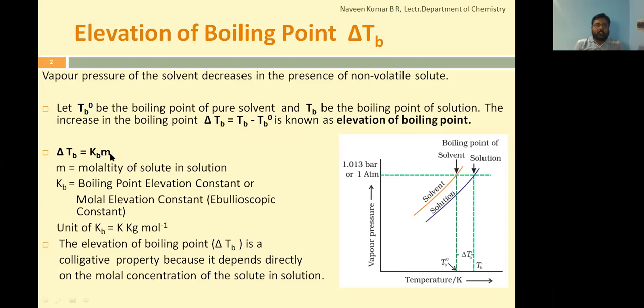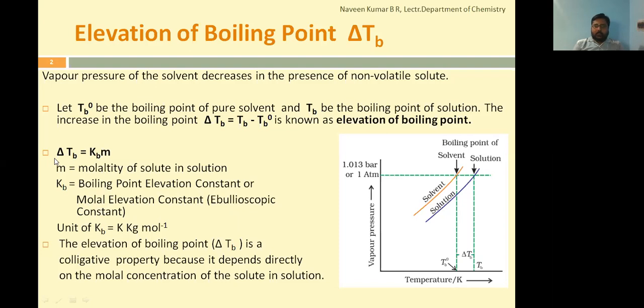Experimentally, it is shown that elevation of boiling point is always directly proportional to molality of the solution. By removing the directly proportional, we'll get a constant of proportionality called Kb. So Kb is called as boiling point elevation constant or molar elevation constant or ebullioscopic constant.